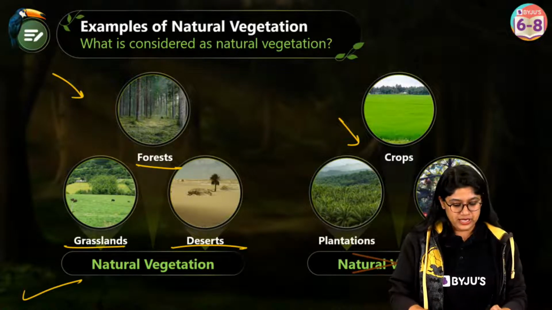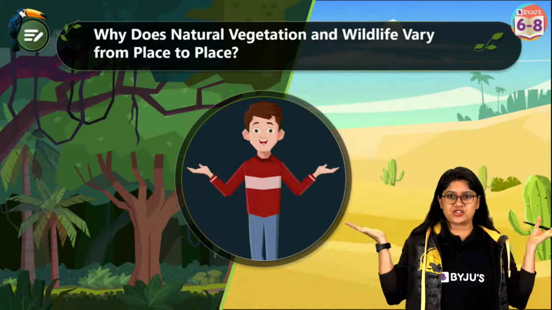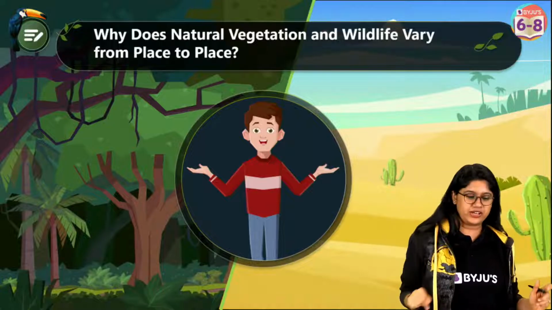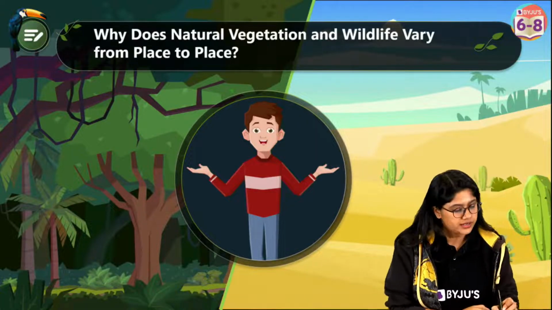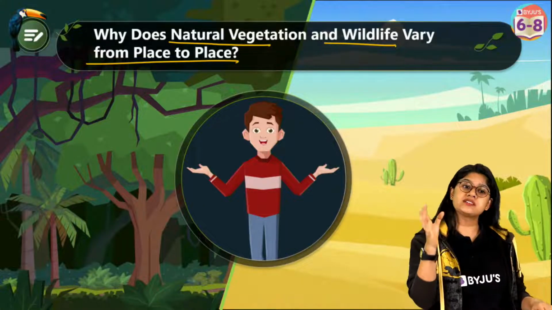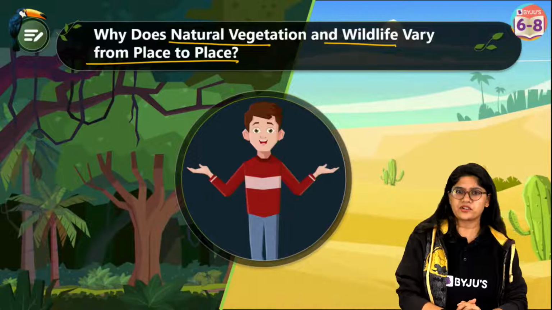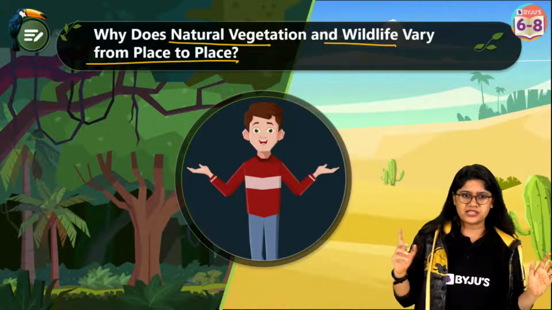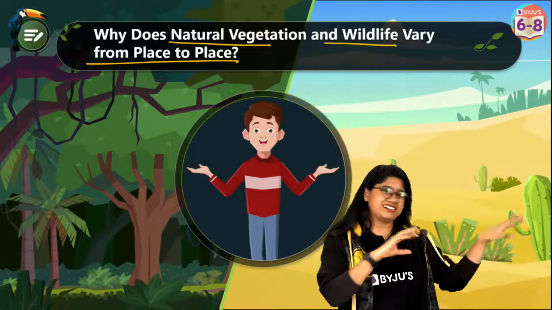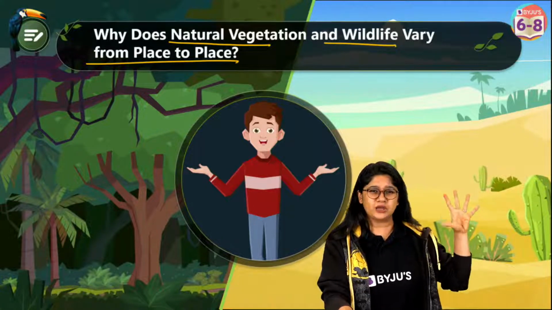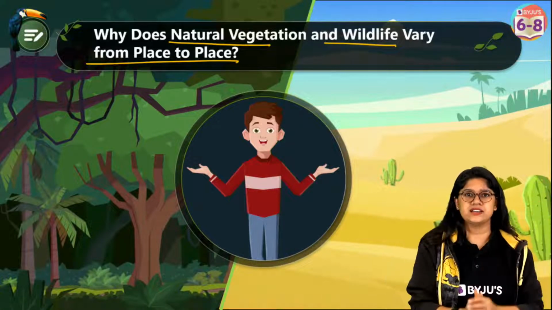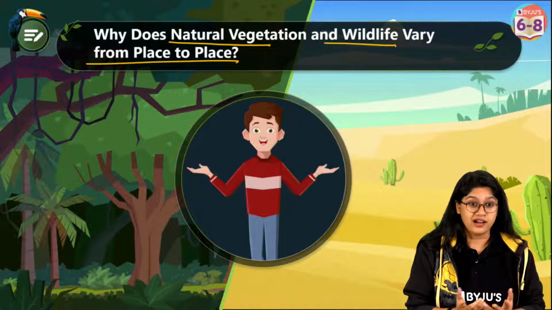Awesome. Now, everyone, it's a question that we should ask. So what do you think is the reason that natural vegetation and wildlife vary from place to place? Think about it. On one side we have a very thick forest, green everywhere. On the other side is more yellowish and greenish. Why do we have these two different varieties of vegetation in our country?